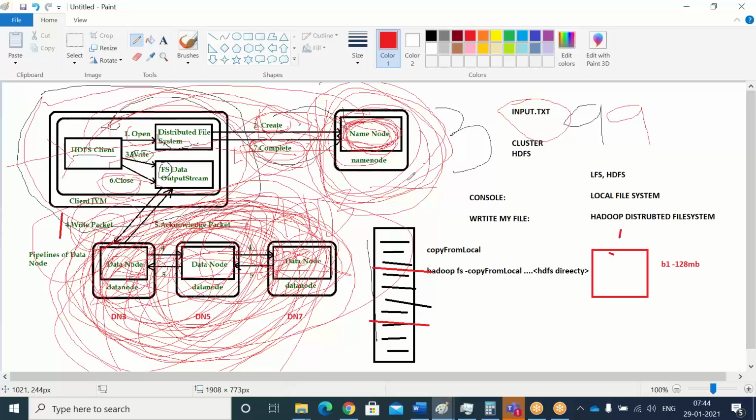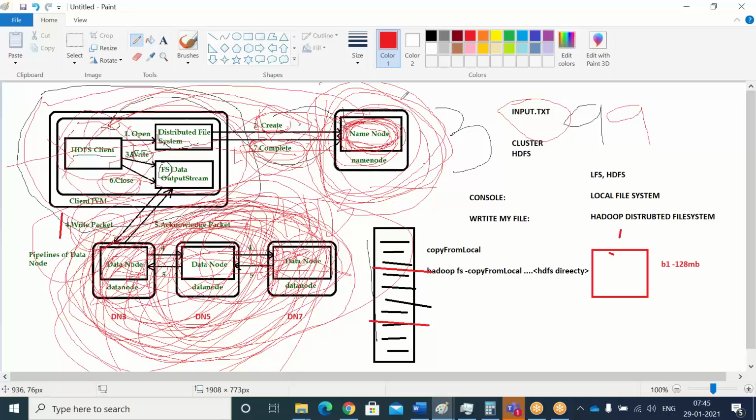And the other question you asked is whether the HDFS client must have more storage. See, the HDFS client need not have any storage. The HDFS client is nothing but the edge node. Storage has to be within the cluster. The client is supposed to have only memory, just to process your request. It is not going to write the data within the client. It writes the data within the cluster based upon the metadata information given by the name node.